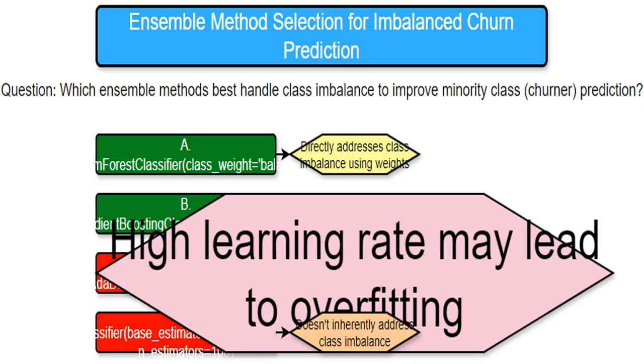A learning rate of 1.0 is too aggressive for AdaBoost. I believe a high learning rate can cause overfitting. The model might become too focused on individual data points and fail to capture the overall pattern, resulting in poorer performance. It's like trying to learn too quickly. You might miss essential concepts and get the final answer wrong.